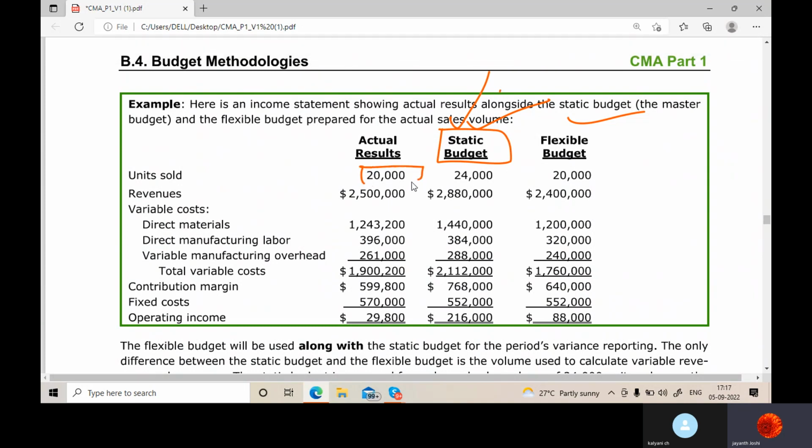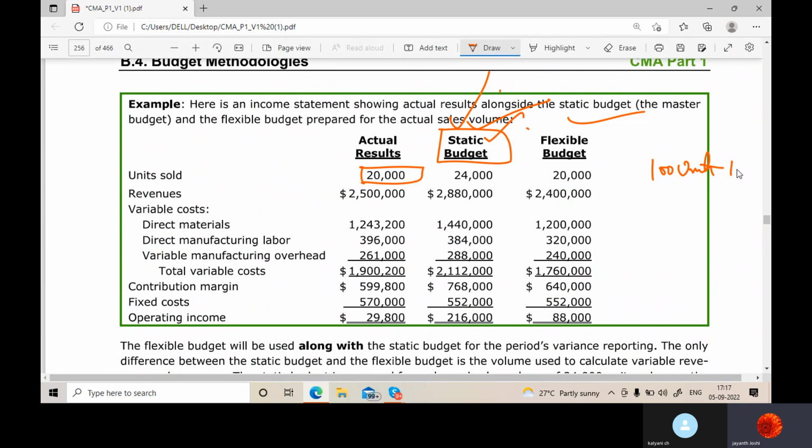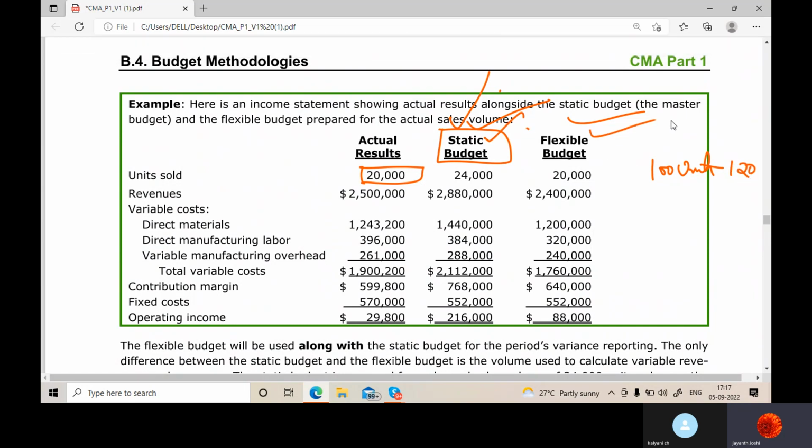But flexible is like, let's say if they have fixed that they want to make 100 units, so this budget is accordingly given. But if they go for 120 units, then this budget comes into picture. And this is actual. Whether they make 100, 120 or 80, that doesn't matter. This is actual, correct? So this is a budget they made.